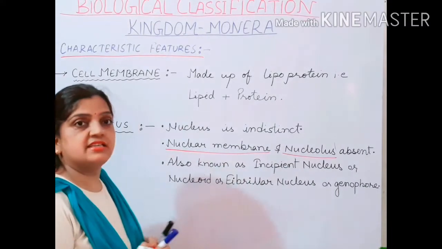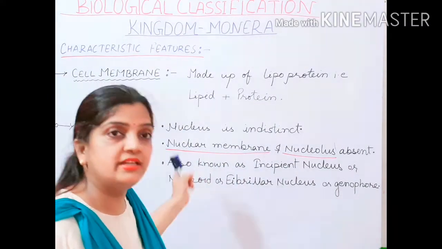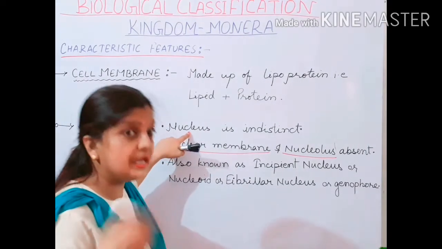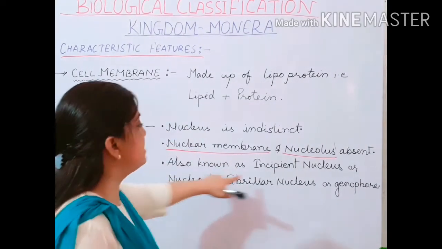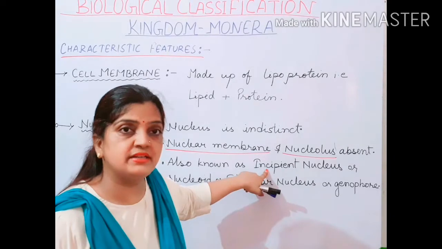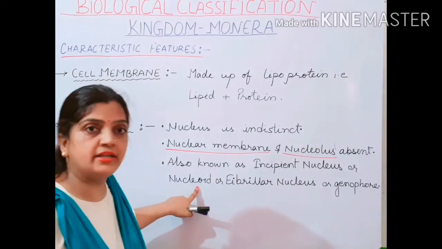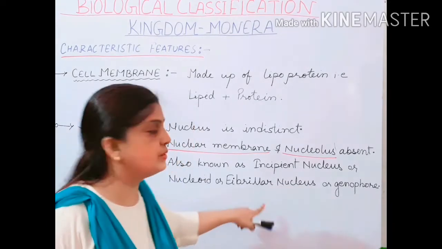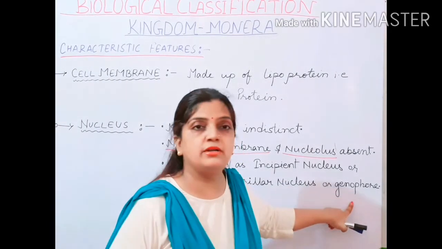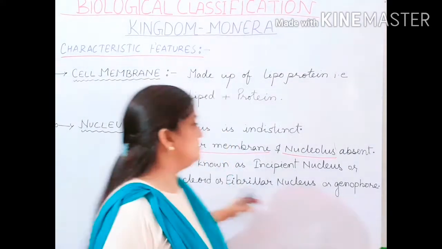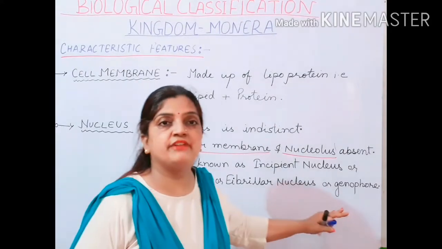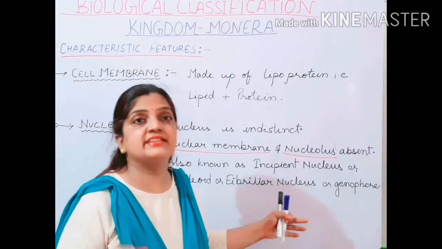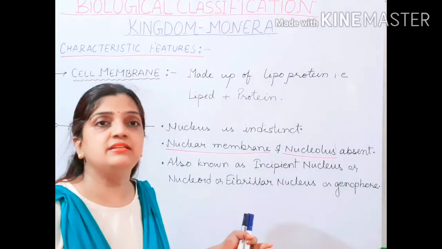These two parts are absent in the nucleus of the Monerans. Hence, the type of nucleus in Monerans is called an incipient nucleus, or it is called a nucleoid, or it is also called a fibrillar nucleus, or it is also called a genophore. So children, these are all the different names given to the indistinct nucleus present in Monerans.